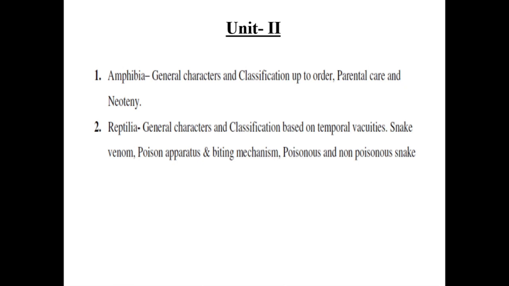Then the second one is Reptilia, for example snakes and lizards. General characters and classification based on temporal vacuities. On the basis of their temporal vacuities, or the arrangement of their skulls, we can classify reptiles. Then snake venom: how many types of snake venoms are present?